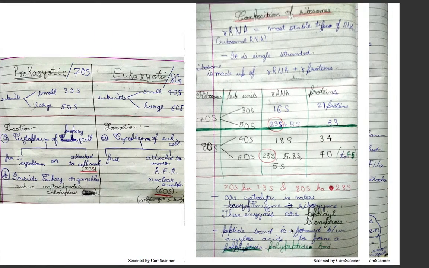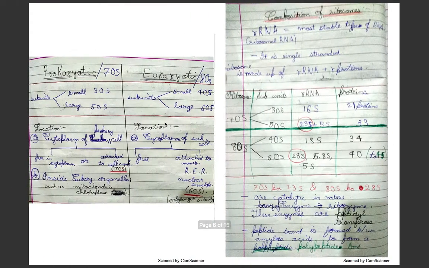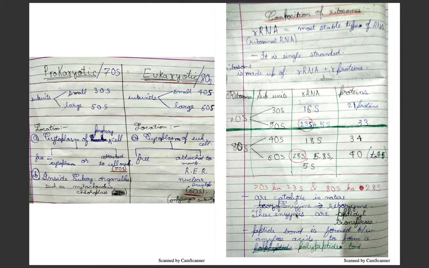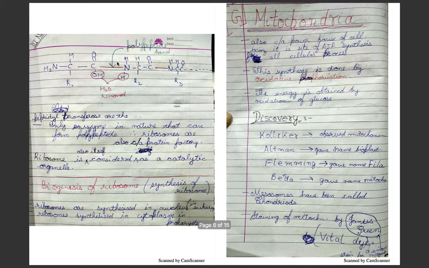This is a peptide bond, and it is formed between two amino acids because of this peptidyl transferase enzyme. And peptidyl transferase is the only enzyme in nature that can form this bond between amino acids; nowhere else can it be formed by any other enzyme, only and only by peptidyl transferase.